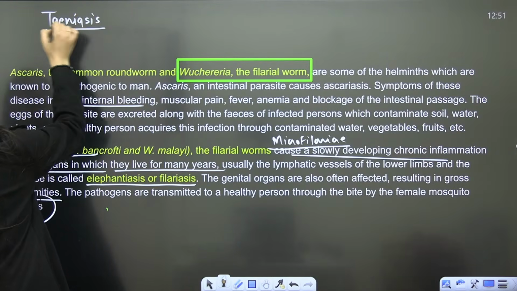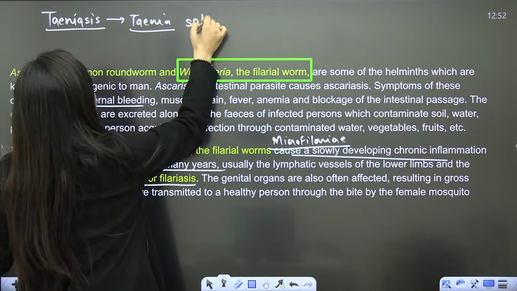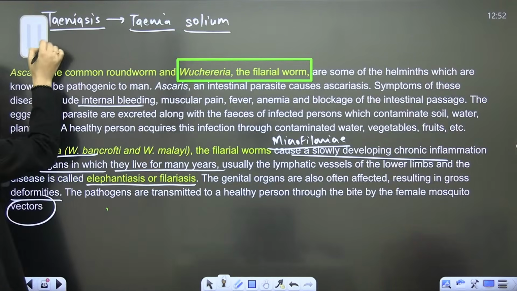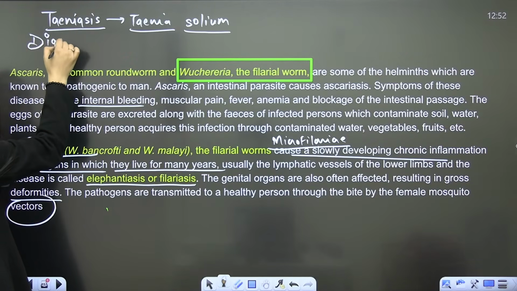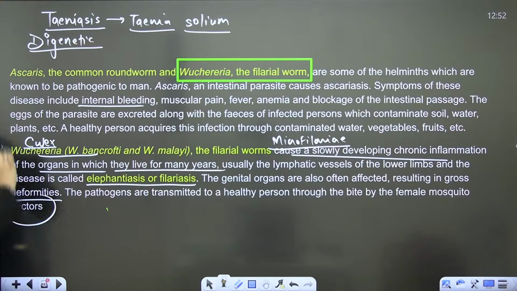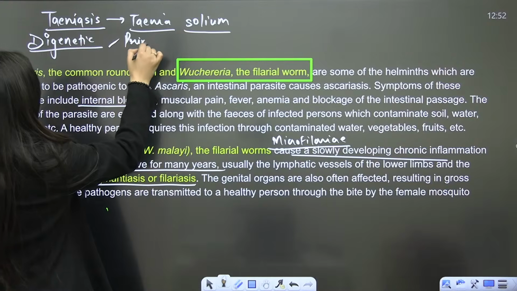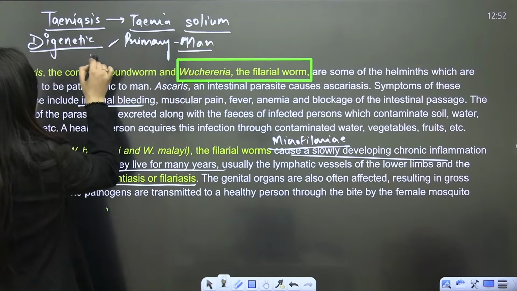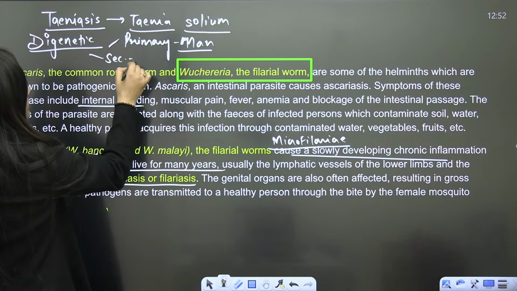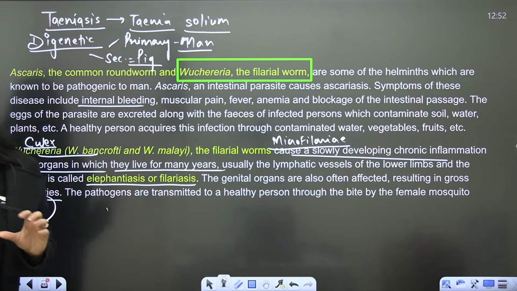Taeniasis, right? Who is going to cause it? Taenia solium. This is also digenetic. What's the word here, students? Digenetic means two hosts are there. The primary host is man, and the secondary host is pig here. You know the measly pork. Measly pork, do you know that?